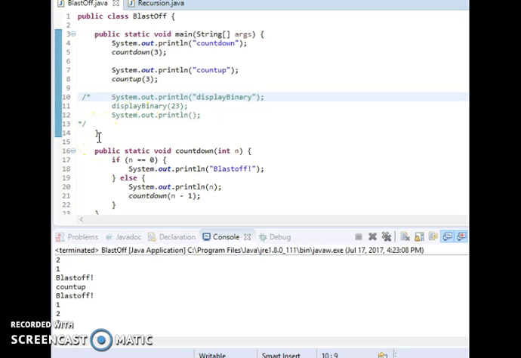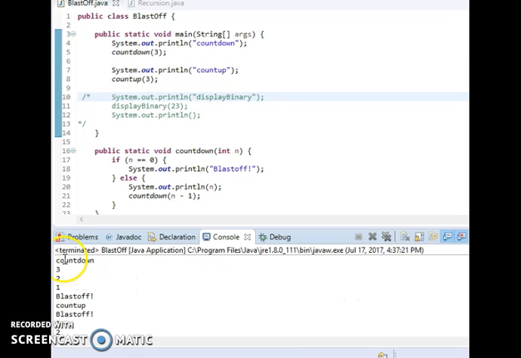So it's a little bit of a strange concept, but we'll work on it a little bit and you'll play around with it. It'll make a little more sense, but I just want you to see what happens when we run it. First thing I do is call countdown: 3, 2, 1, blast off. Count up: blast off, 1, 2, 3. We'll go over more examples of that so you understand why they go in whatever direction they are. Why one goes up, one goes down.